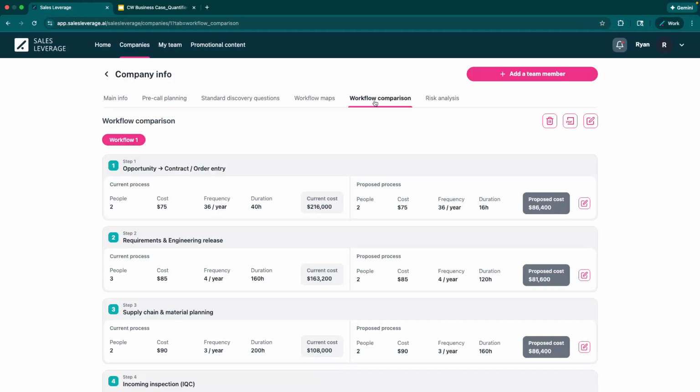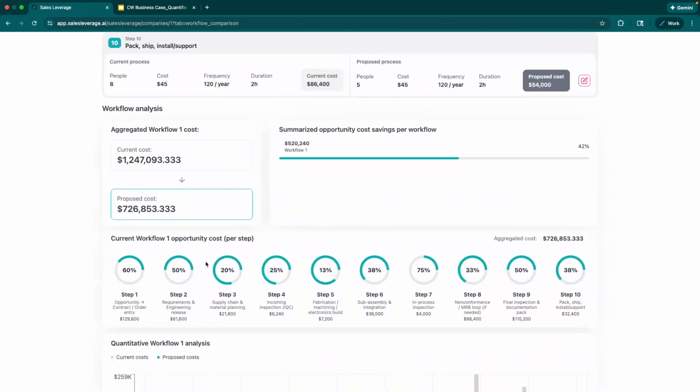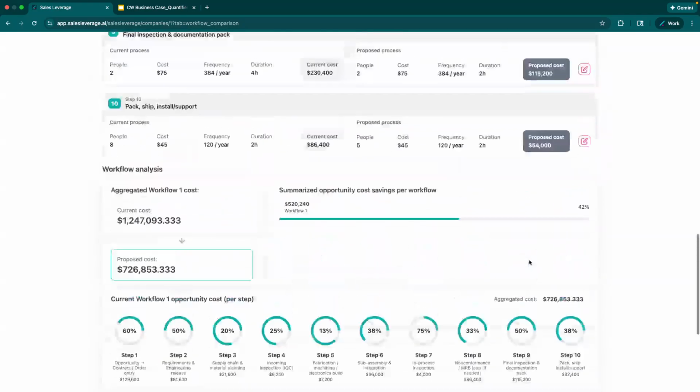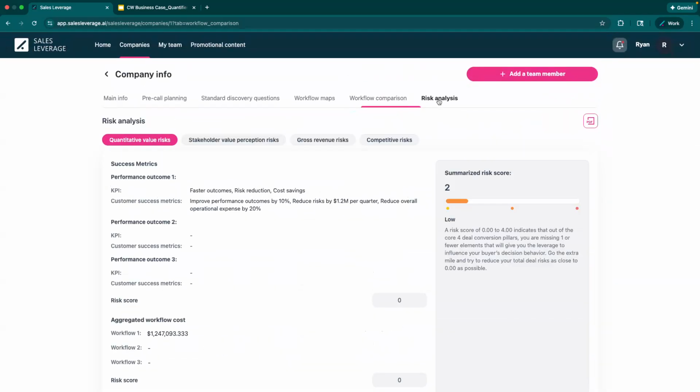And you've got the workflow comparison, so you can show, hey, this is where you are today. This is what you're spending versus what we're proposing you'll spend with our solution, right? And I'll show you how to get to these numbers as well. Your company probably already has some of this benchmark data and customer stories and case studies. You can just plug that stuff in here, but then use that to show your customer, like, man, there's massive savings, right? We can take you from a 1.2 million current cost to 726, right? That's a huge delta. That's a 42% savings, right? And again, we're going to go into some of the detail later, but this is some of the output you'll get.